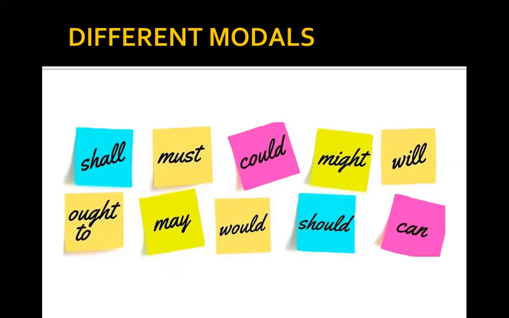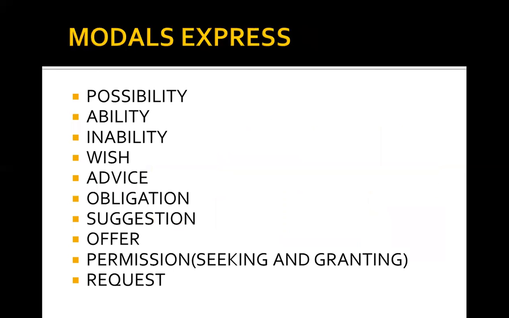Before that, we'll first discuss the structure and what these modals express. Modals express possibility, ability, inability, wish, advice, obligation, suggestion, offer, permission, seeking and granting both, request.